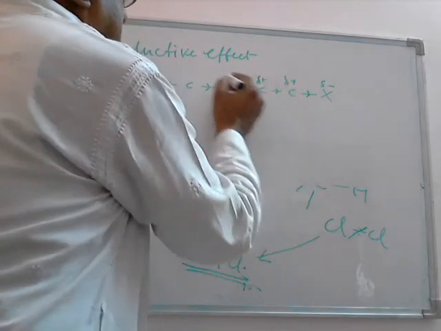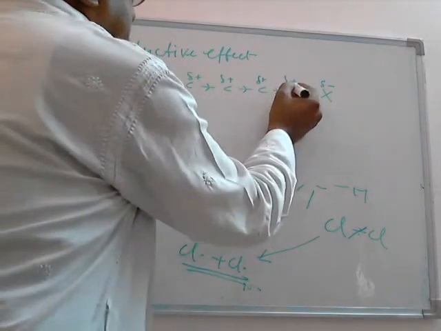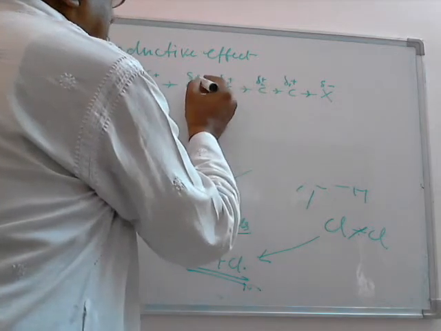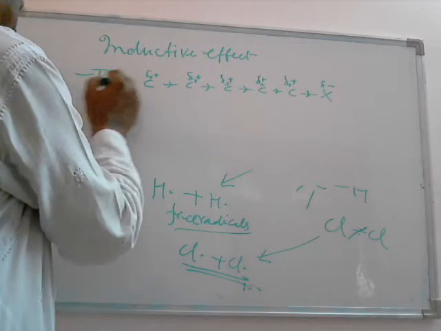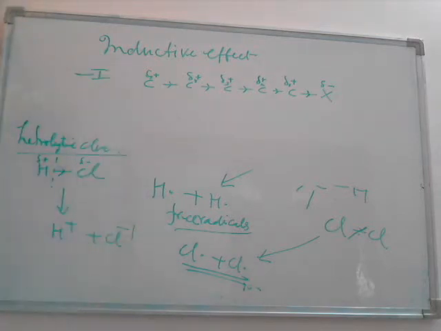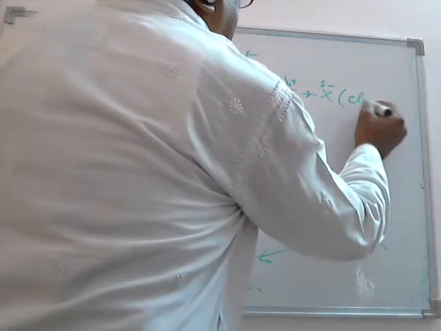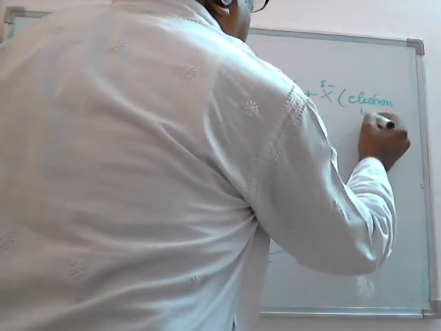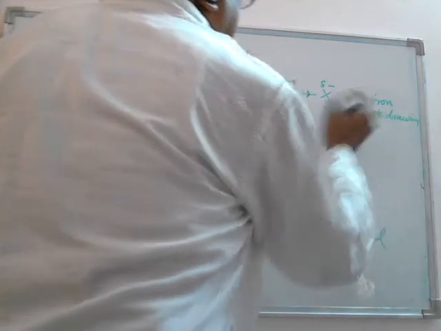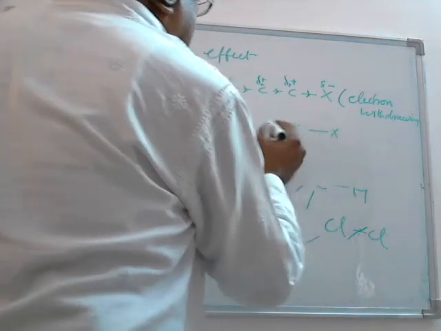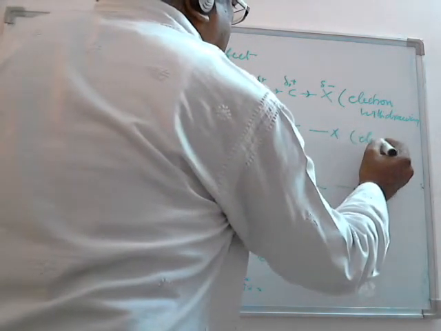This will also be positive, this will also be positive, and so on. But the value of the charge goes on decreasing as we go away from this group, and this is called minus I effect, minus inductive effect. Suppose this is an electron withdrawing group, which withdraws the electron towards its side. If suppose this group which is attached to the chain of carbon atoms is an electron releasing group or electron repelling group